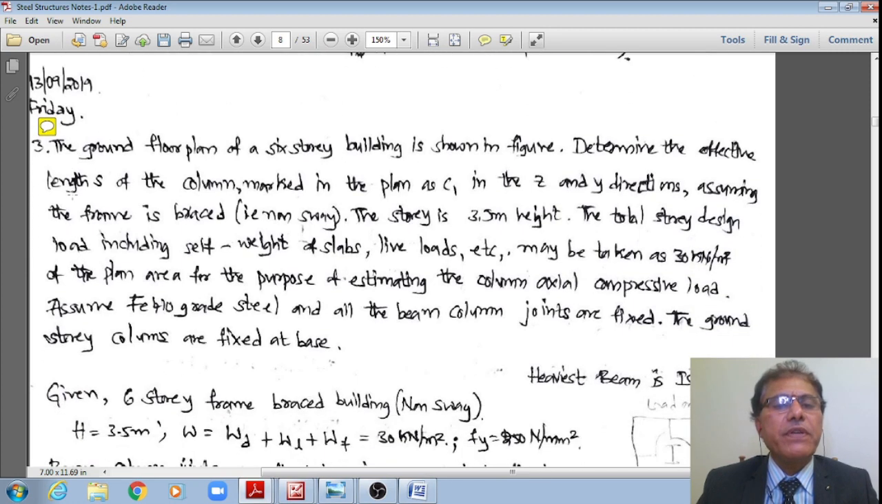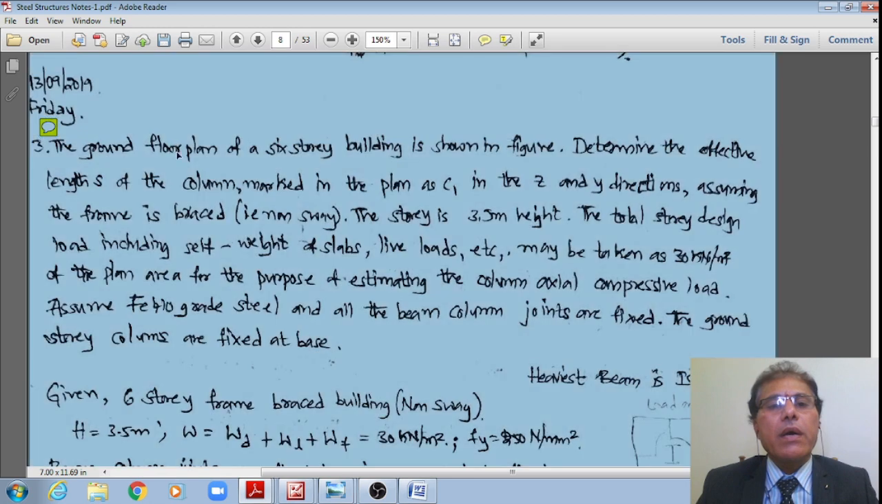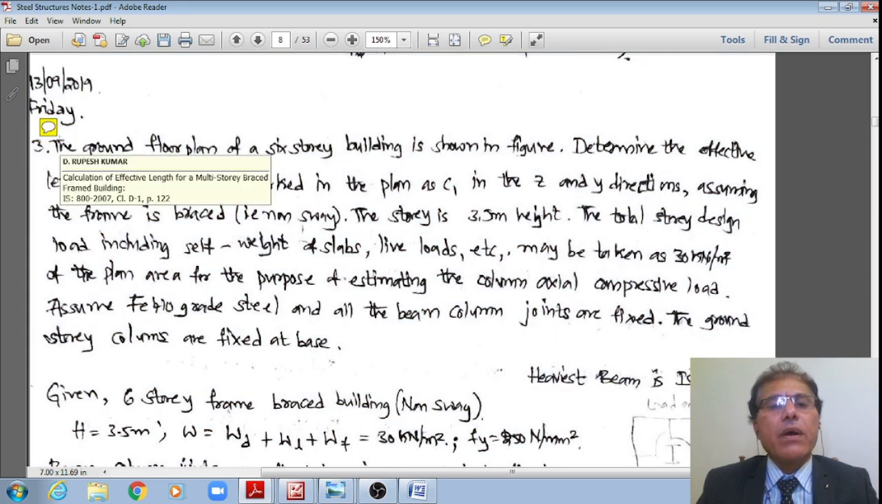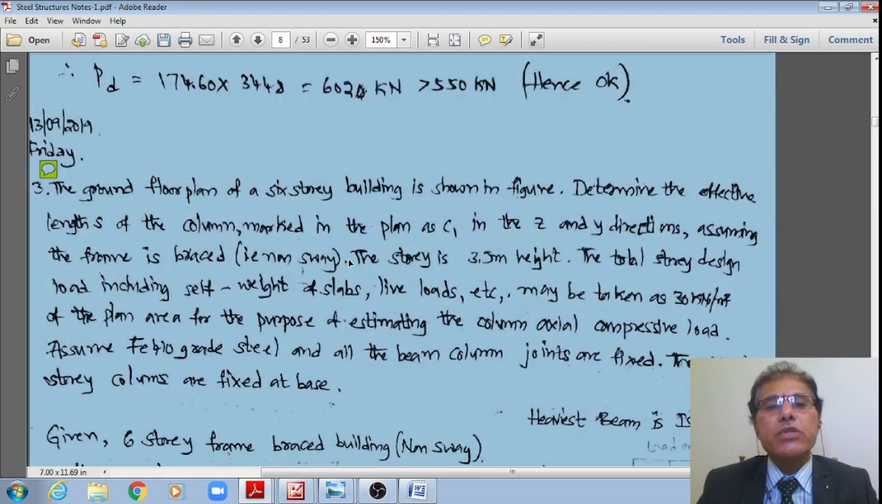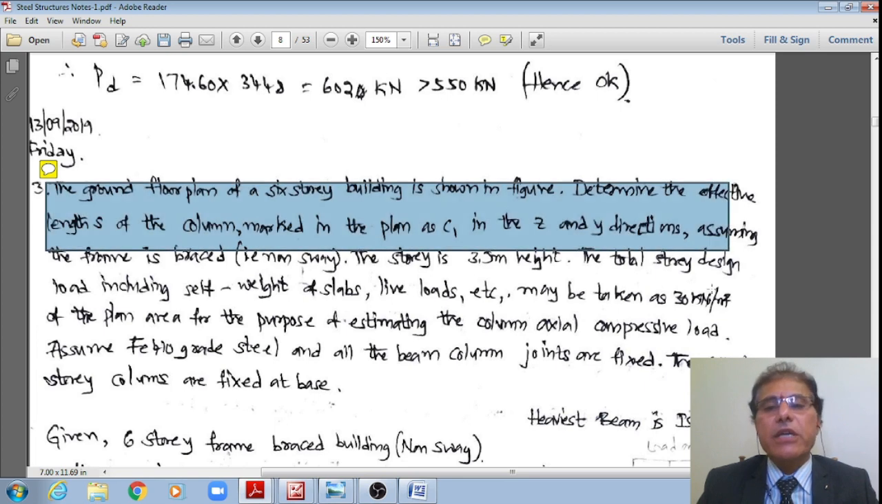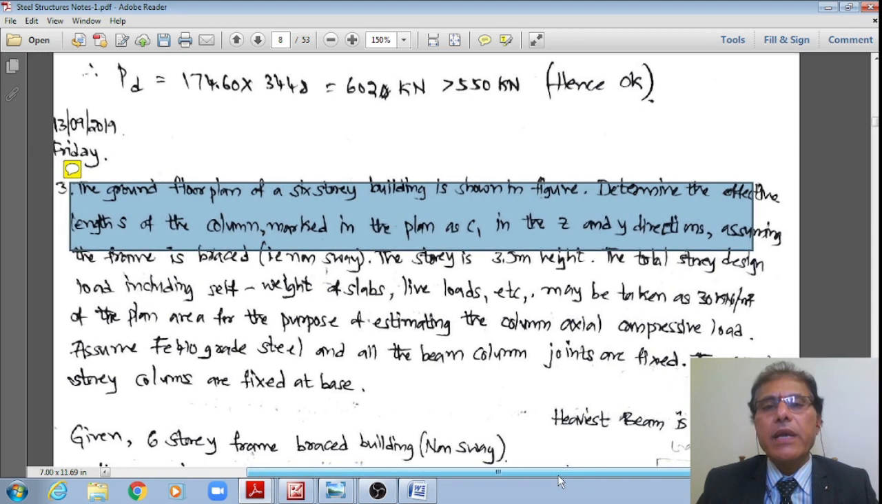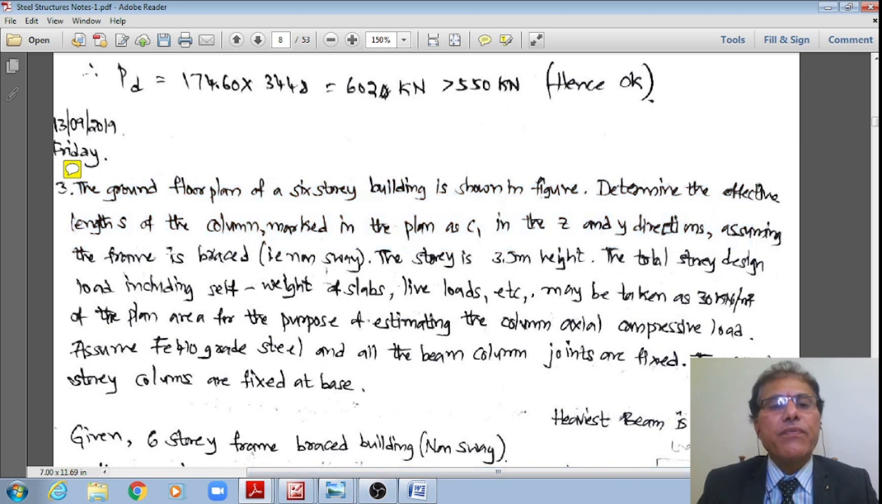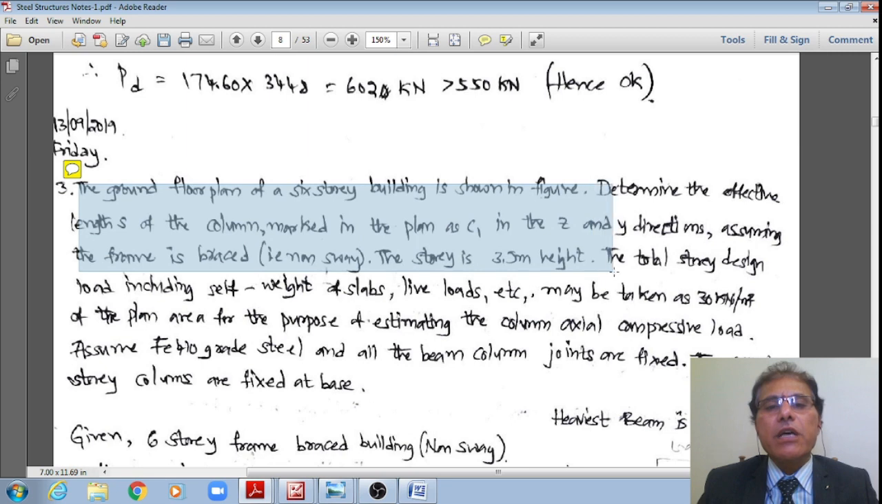Now let us see the problem definition. This is how a ground floor plan of a 6-story building is as shown in the figure. Determine the effective lengths of the column marked in plan as C1 in Z as well as Y directions respectively, assuming the frame to be braced, that is non-sway.